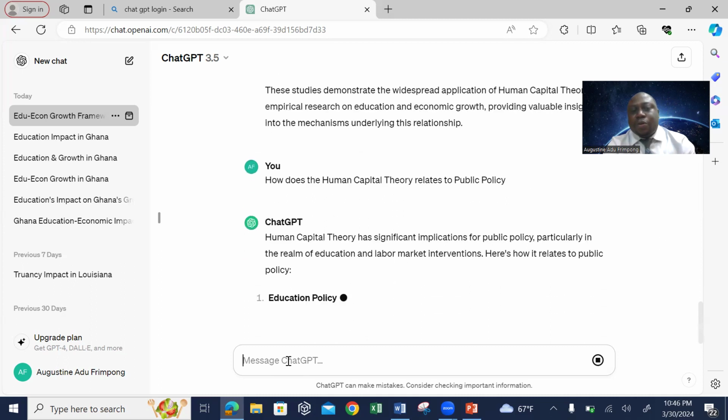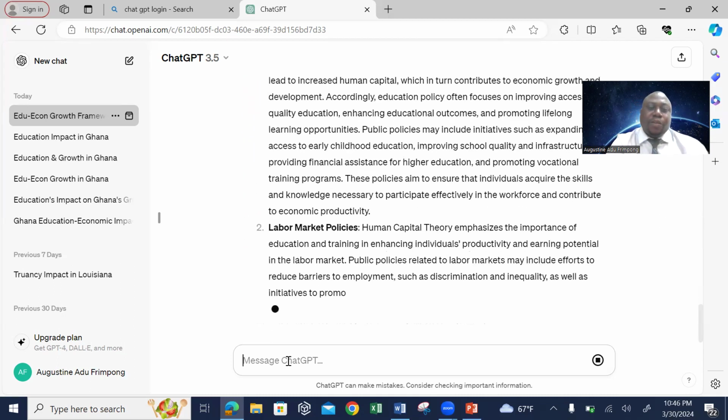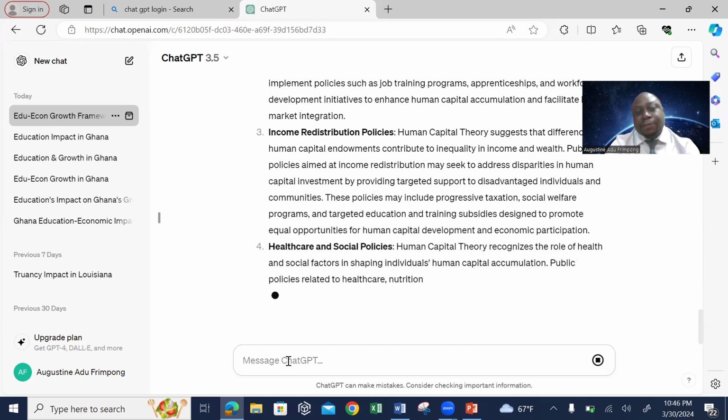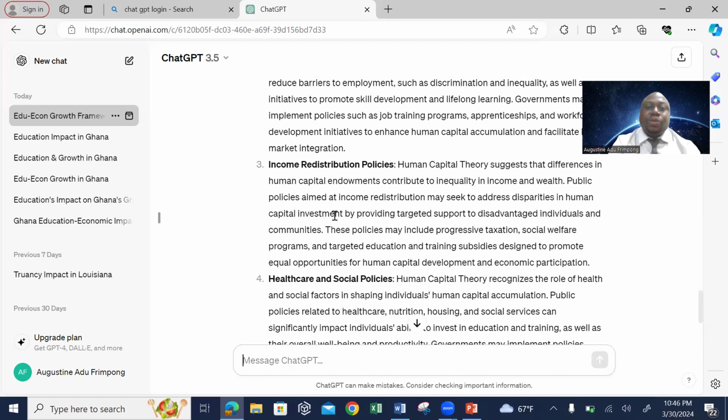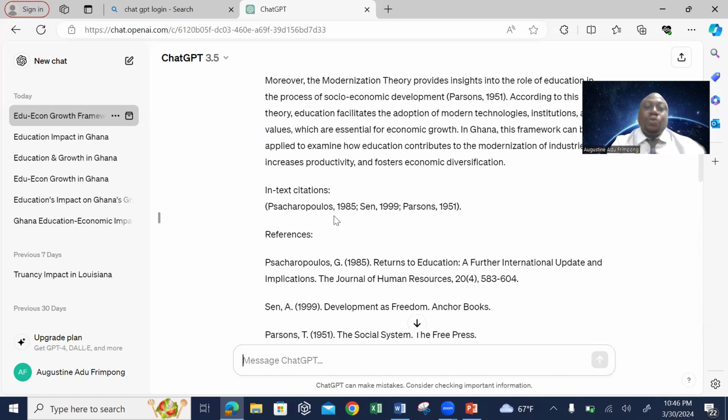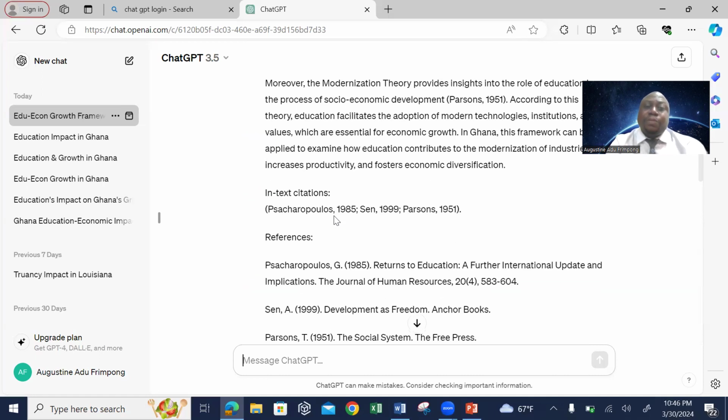This is also going to help you to know the relevance of the theory to public policy, and it will help you to organize the discussion for that. So these two prompts will help you to know what to do and how to organize your thought process for the various components of the theoretical framework chapter that you need to create for your research.